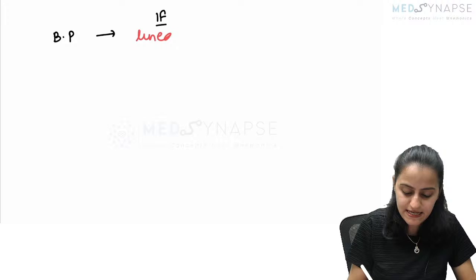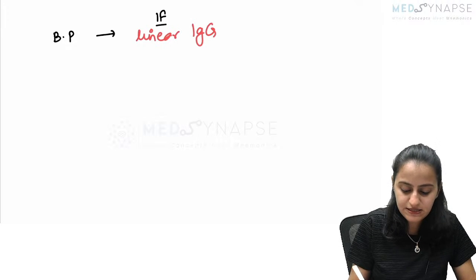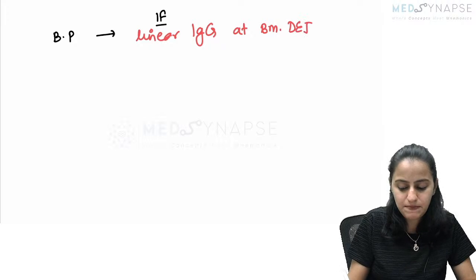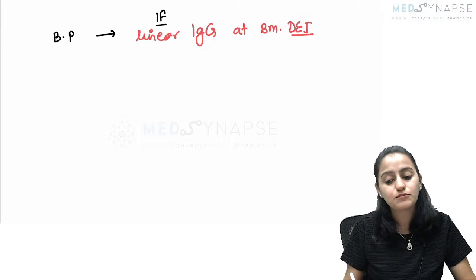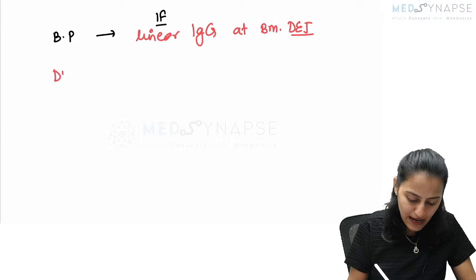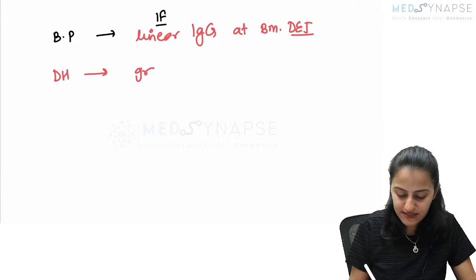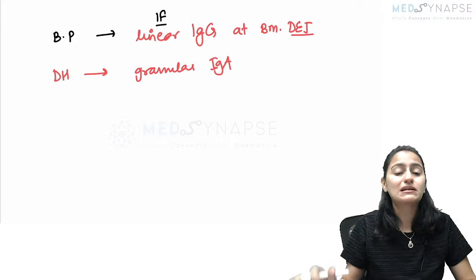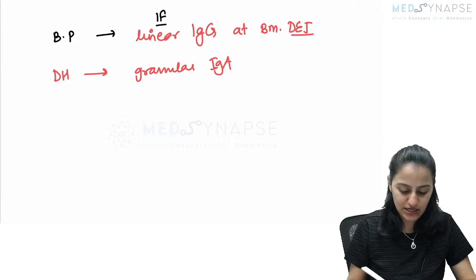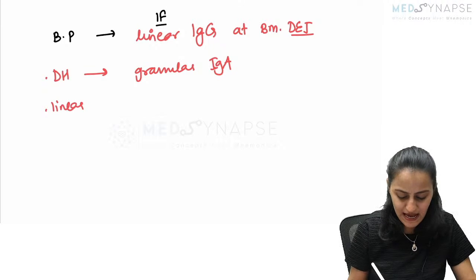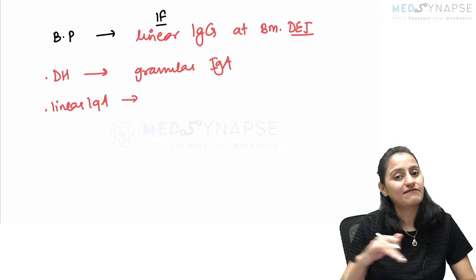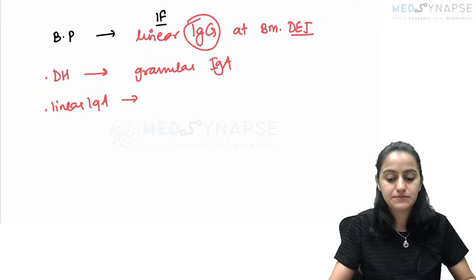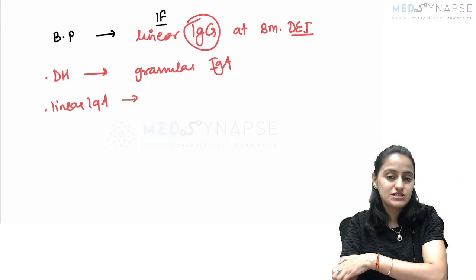Right, it is linear Ig deposition at the basement membrane, the dermoepidermal junction. While in dermatitis herpetiformis, it is granular IgA deposits in the papillary dermis. Linear IgA, as the term says, will have linear IgA deposit. Remember, this is linear IgG deposit.